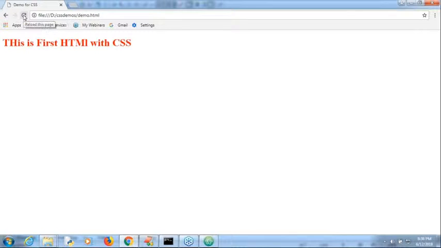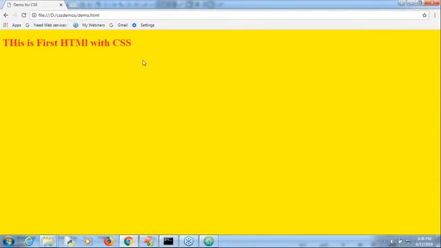How can you observe that? If I do it like this, automatically the yellow color is going to come by default. Everyone can understand, right? For your HTML page, whatever style you require, we have to define that style inside the CSS file, meant for styles. The HTML file is meant for our content. Once you link these two things, automatically a styled HTML will be ready. That is the need of the CSS file. Clear?